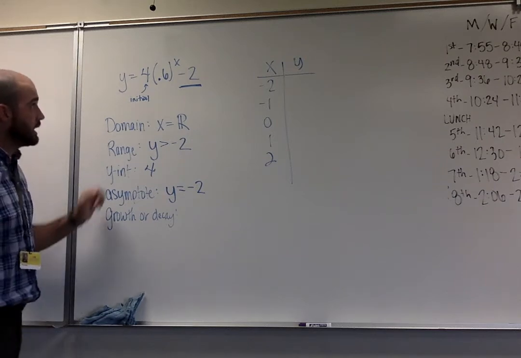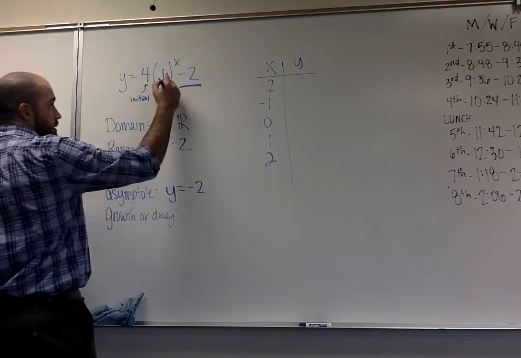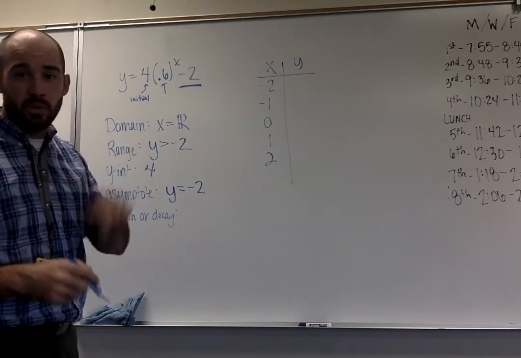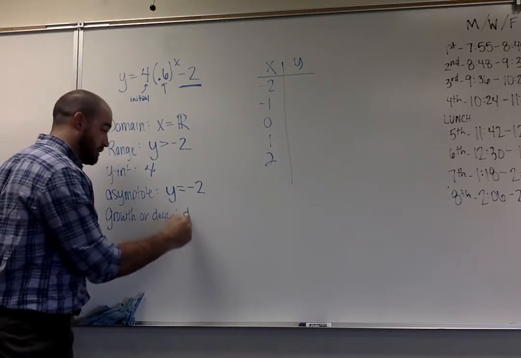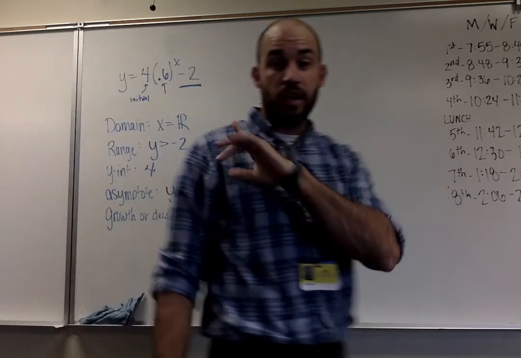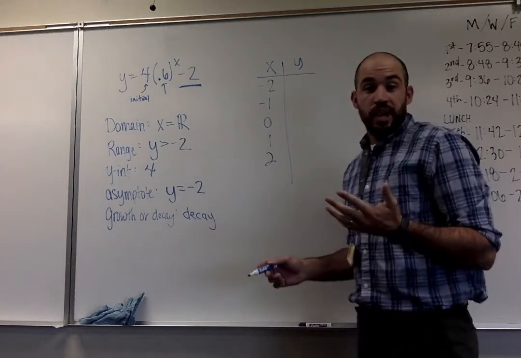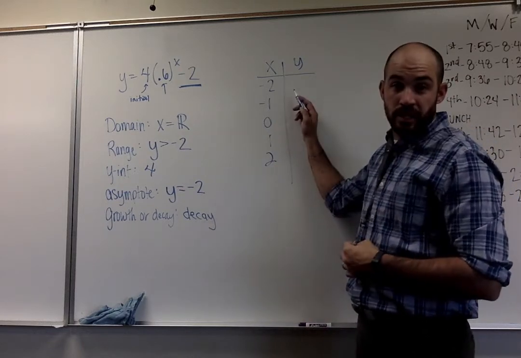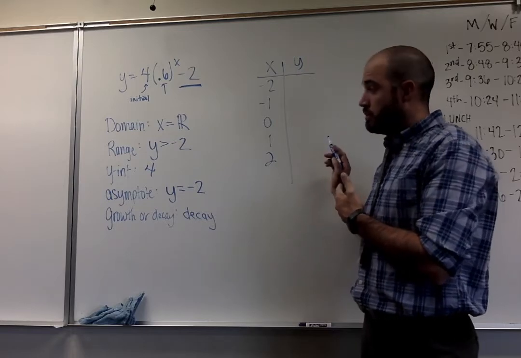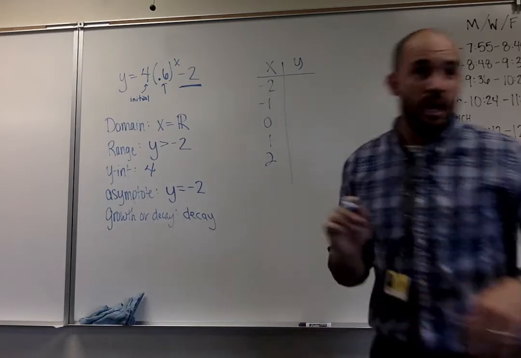Down below, growth or decay. So I look at my point here. We got 0.6. Because that number is smaller than 1, I know this is going to be decay. It's also going to ask you to graph that. Graphing it is just plugging in points into our calculator, getting ourselves an x and y value, and then plotting those points on a graph.